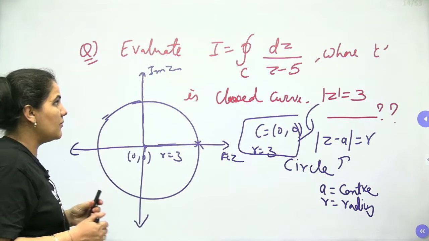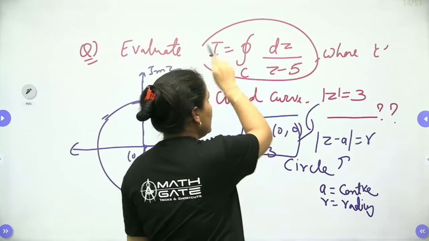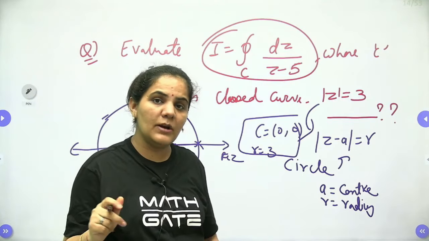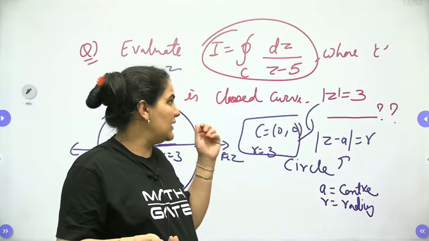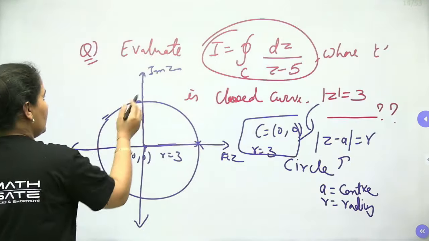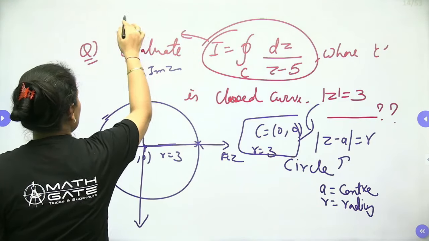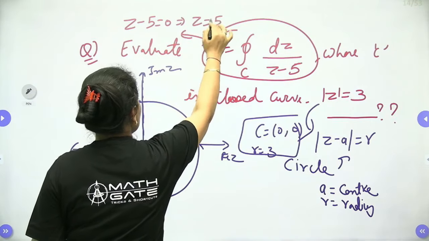the question is talking about a closed curve. We have to find the value of this integral. First of all we will find the singular point, because without the singular point how will we know whether the function is analytic or not? So we will find the singular point from here. Dear students, we get z minus 5 equals 0, so z equals 5.